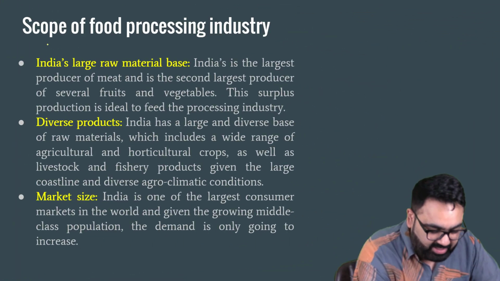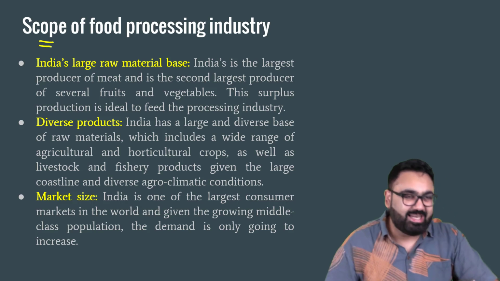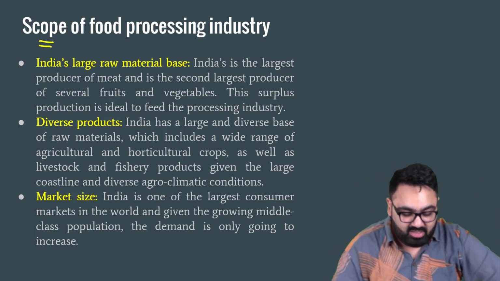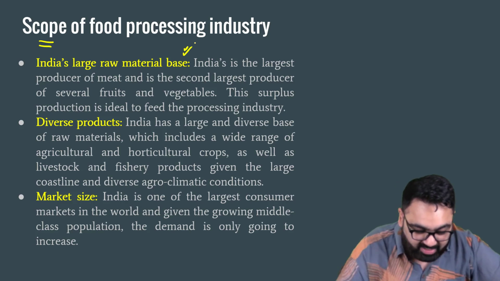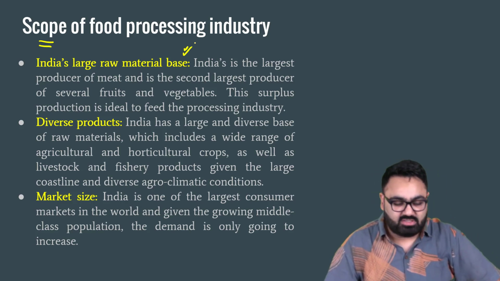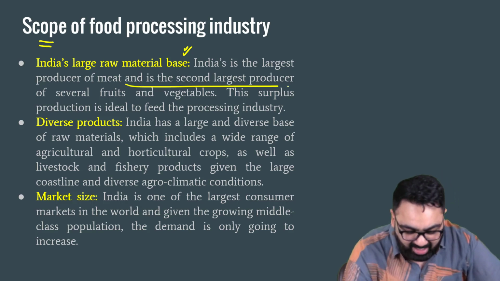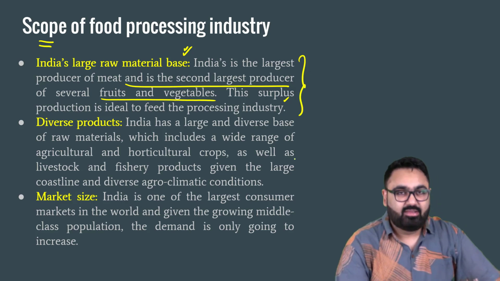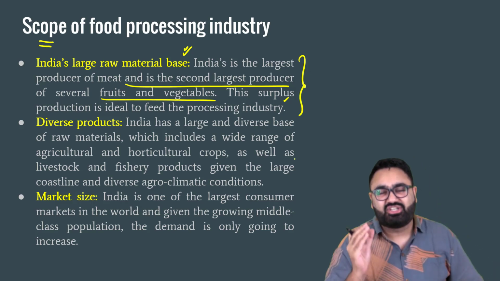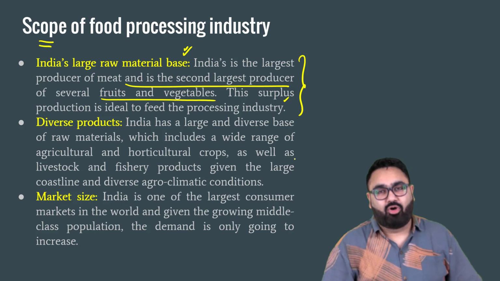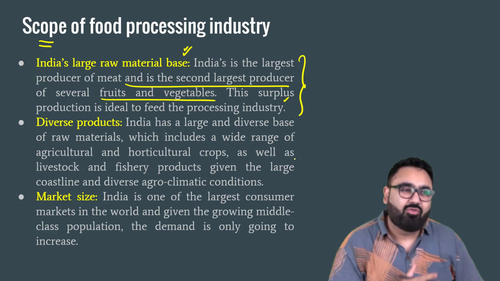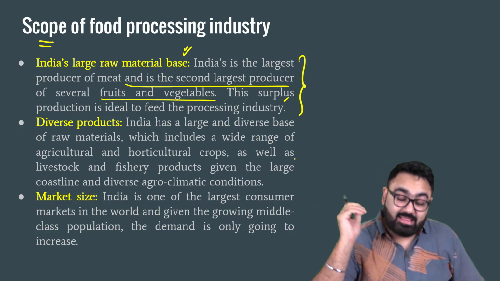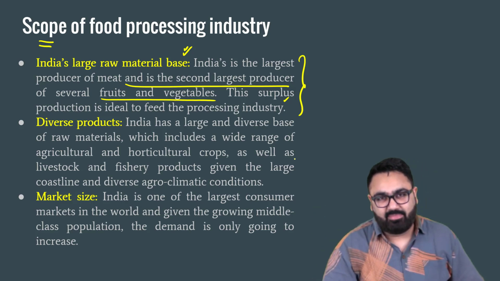We'll first write the scope. As I said, scope basically means how much can it be expanded, what do we see in the future. First, India has a large raw material base. We are one of the largest producers of meat, one of the largest producers of fruit, vegetables, etc. All these things which have a very limited shelf life, they are extremely important. These things, if you want to export to another country, you have to extend its shelf life, and this is where food processing industry plays a major role.